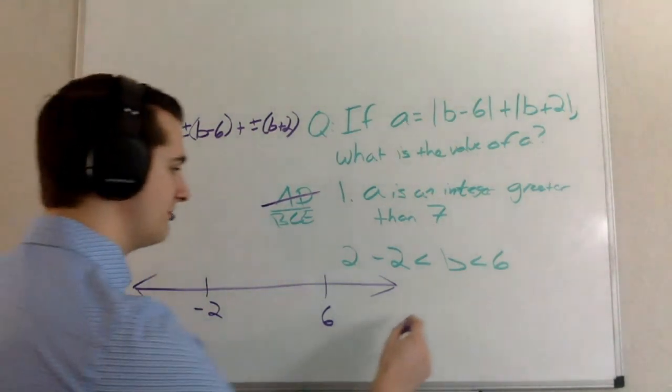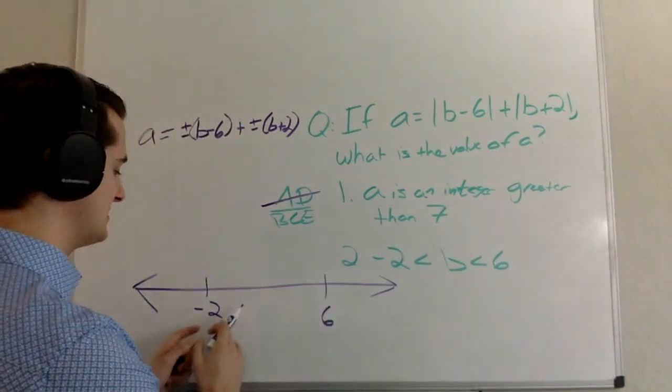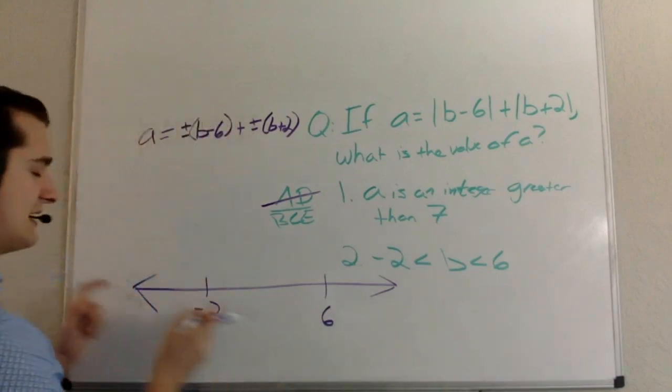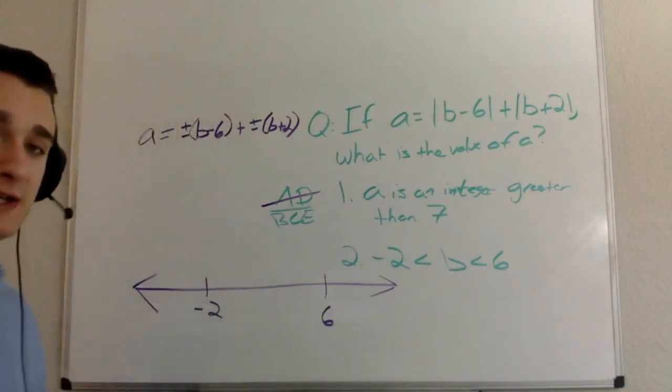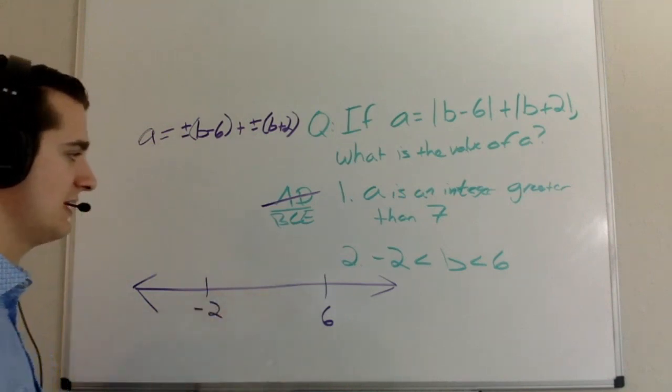In theory, if B is all the way up here at infinity, I've got the distance of B from -2 plus the distance of B from 6. Same thing down here. But what's interesting is what happens when B falls inside this range.